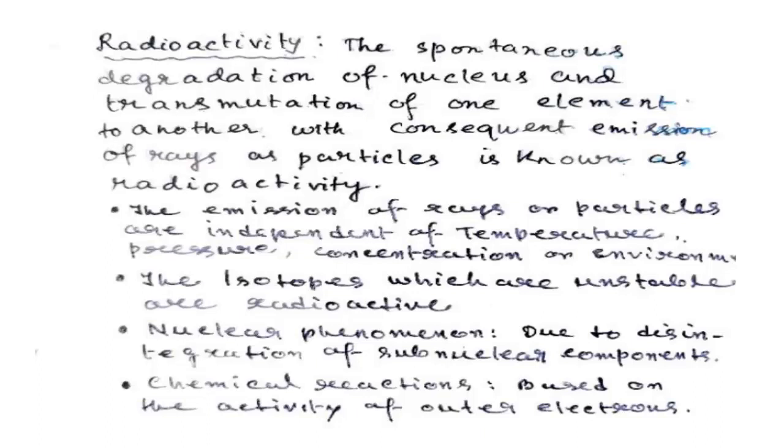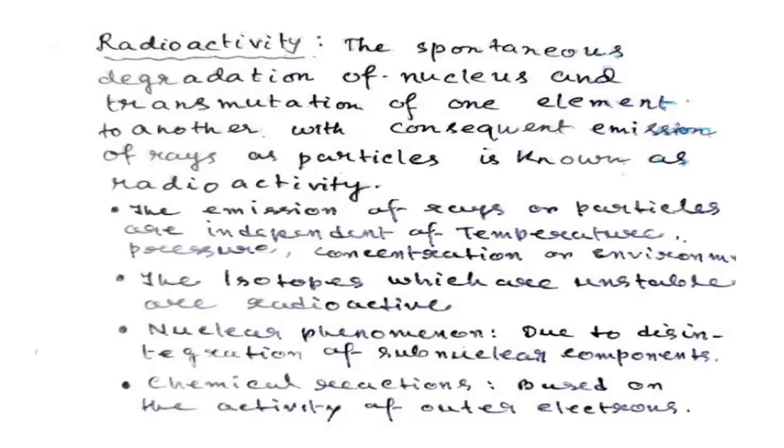A nucleus is made up of several subnuclear particles like positrons, neutrons and other things. These particles disintegrate and give rise to emissions in the form of certain particles that we will come to know. The emission of rays or particles is independent of temperature, pressure, concentration or environment.